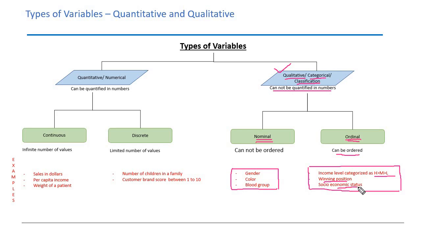Similarly, socioeconomic status. For example, if you have data which talks about the socioeconomic status of a student, and the socioeconomic status is defined on a scale of 1, 2, 3, then scale 1 represents the high socioeconomic status, scale 2 represents the medium socioeconomic status or affluence level, and scale 3 represents the low socioeconomic status. So you can also put that into some order. That's the reason why it is an ordinal variable.